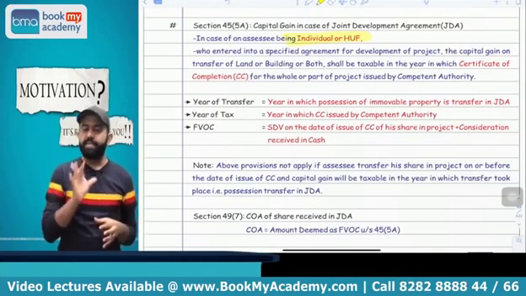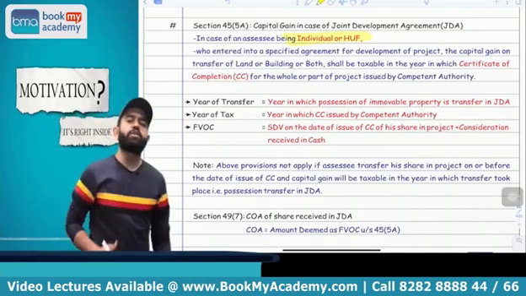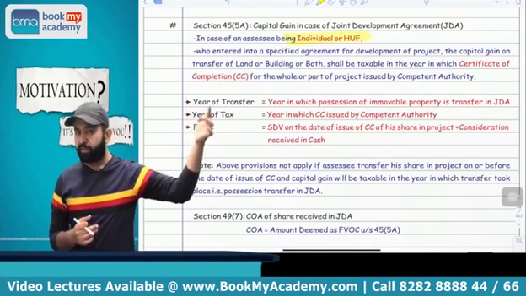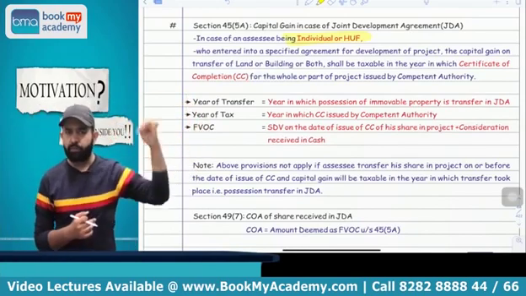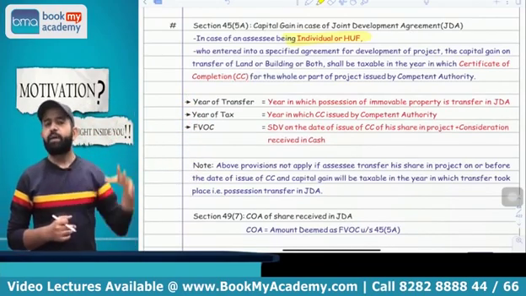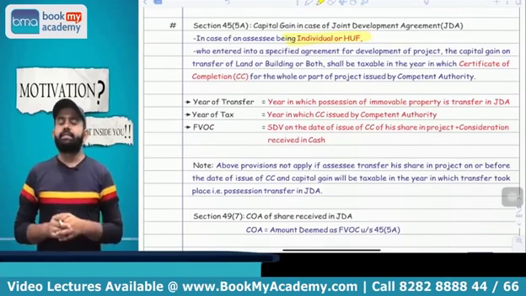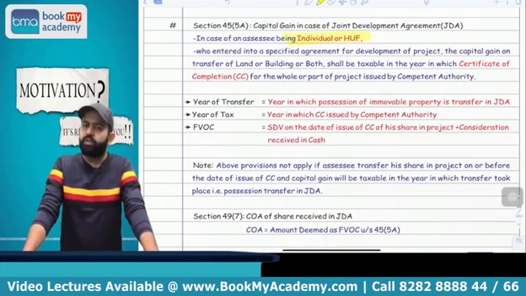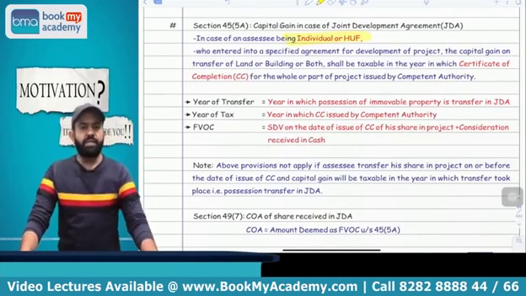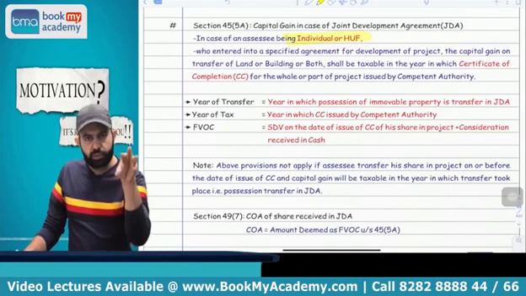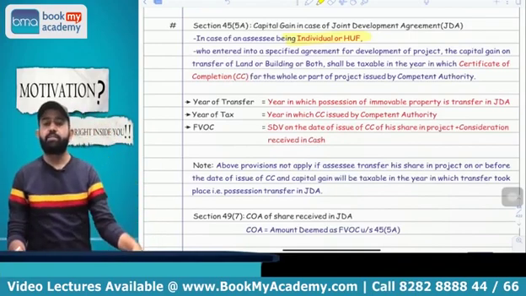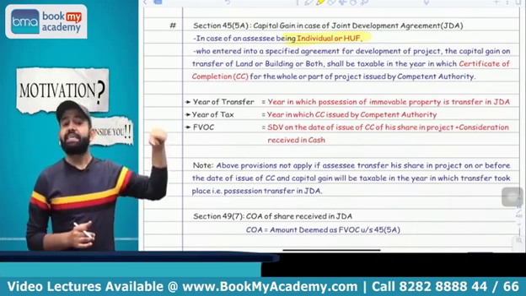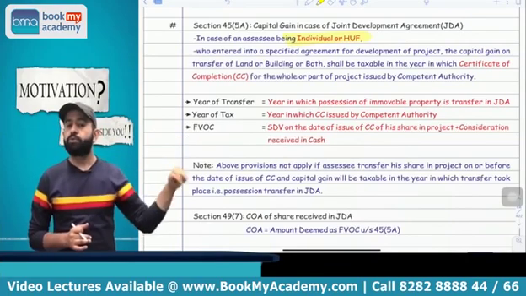Your transfer took place in the year in which possession is handed over to the builder, but capital gain will be taxable in the year in which CC is received by that builder. Whenever CC of that project or part of the project is received by the builder in that year, the assessee, I can say that individual or HUF, is required to pay the tax. So section 45(5)(a) is saying that suppose an individual or HUF is entering into a joint development agreement with the builder, then transfer took place in the year in which possession is handed over to the builder, but tax will be paid in the year in which the completion certificate of the project is received.